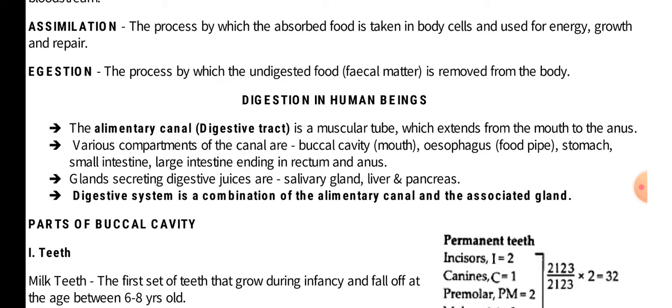Mouth is the first opening of the alimentary canal and anus is the end opening. The glands which help in the digestion are salivary gland, liver, and pancreas, which help with their chemical secretion for the digestion process. Now, the digestive system is a combination of the alimentary canal and the associated glands. So now let's get into the diagram of the digestive system.